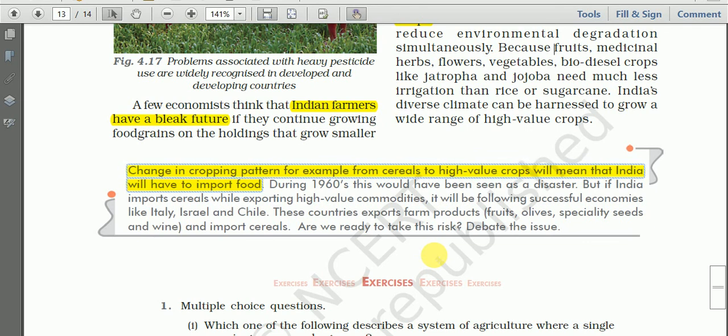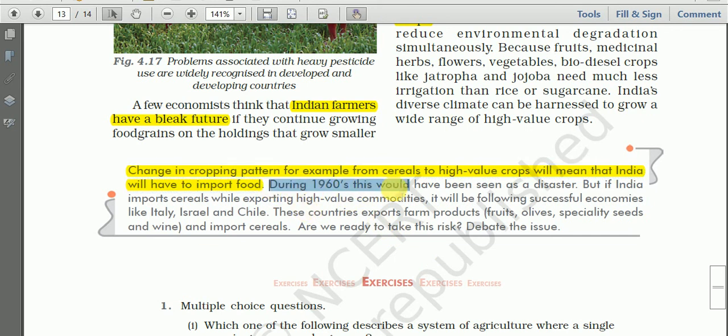Change in cropping pattern, for example from cereals to high value crop, will mean that India will have to import food because of crop diversification. Say we have to grow these high value crops instead of food grains. Then it implies that there will be a shortage of food grain in India, and that is why we have to import food grains from other countries of the world. This is the problem pointed out.